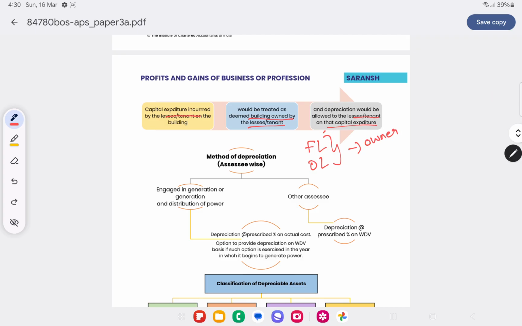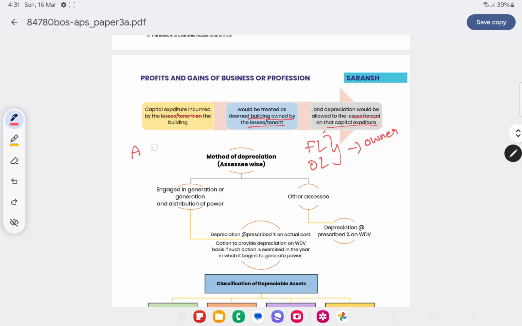But in accounting, we have learned differently. In case of income tax, whether it is a finance lease or operating lease, only the lessor will claim the depreciation. Now, in case of hire purchase where the ownership passes on the last installment, in such a case, depreciation can be claimed from the very beginning, assuming the assessee is the owner from the beginning itself.